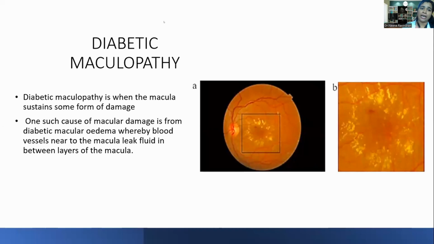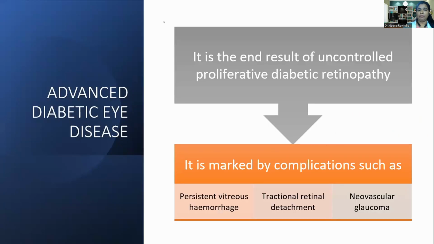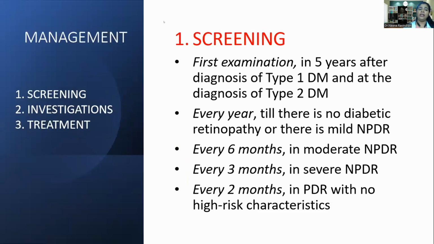Next, coming to diabetic maculopathy. Diabetic maculopathy is when the macula sustains some form of damage. In case of diabetic macular edema, the blood vessels near the macula leak fluid in between the layers of the macula. The next is advanced diabetic eye disease. It is the end stage of uncontrolled PDR, and it is a highly marked complication. We can see complications like vitreous hemorrhage, retinal detachment, and neovascular glaucoma. And usually the management begins with screening. First we need to do a fundus examination.